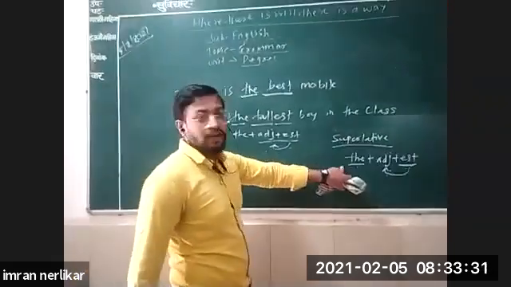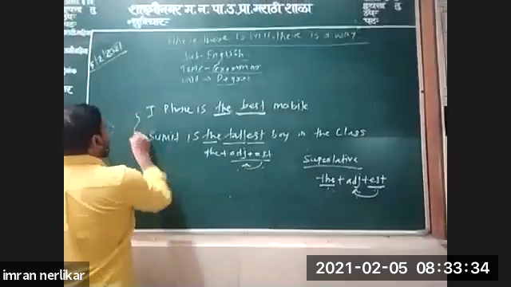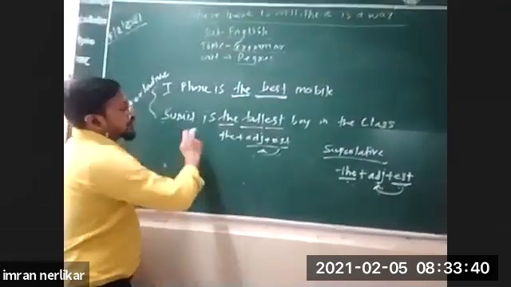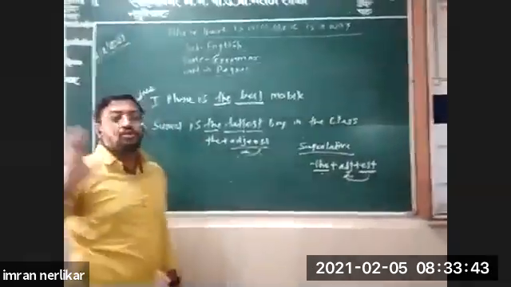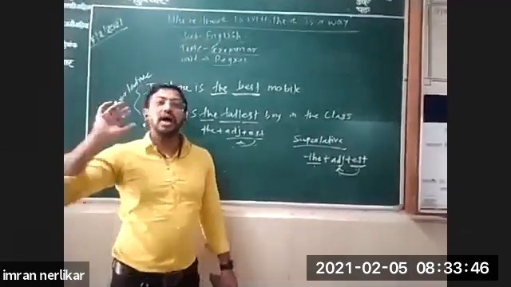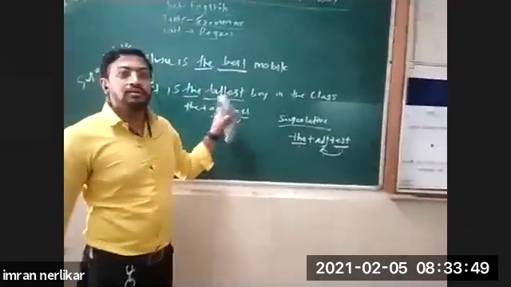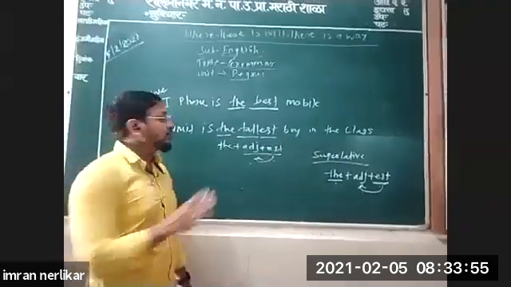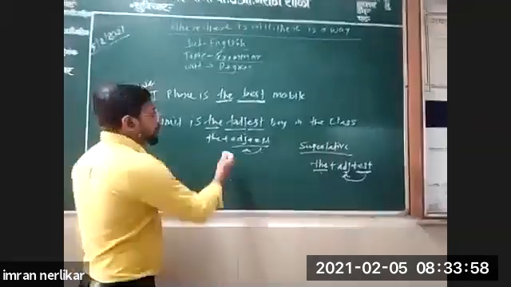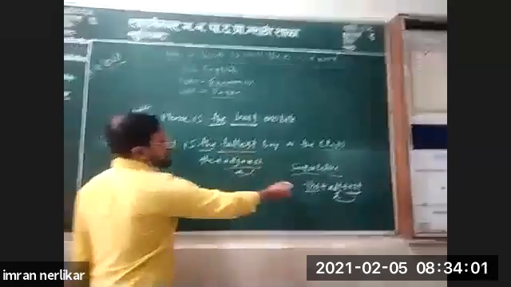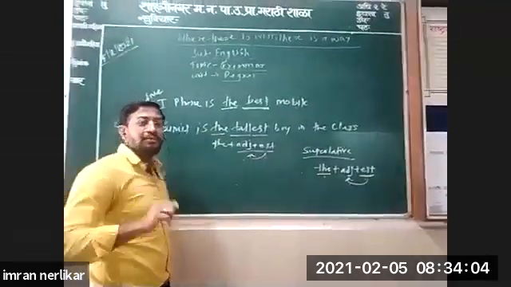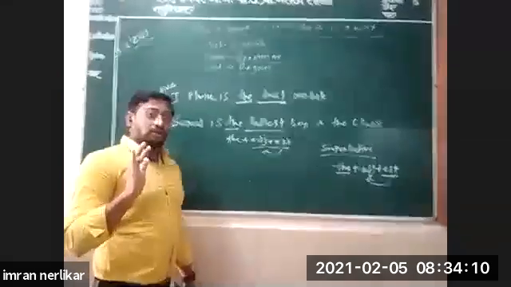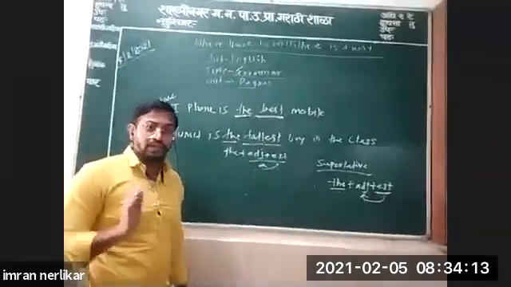If you see the structure, it is superlative degree. Easily you can understand that these sentences are written in superlative degree. Sumit is the tallest boy in the class. Means no other boy is as tall as Sumit. Means Sumit is the tallest boy. Nobody is taller than Sumit. Understood? So from the structure you will understand that this is superlative degree: the plus adjective plus est. I hope you have understood superlative degree.